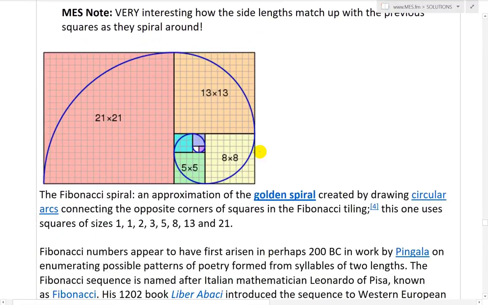And here's a Fibonacci spiral, which is an approximation to the golden spiral created by drawing circular arcs connected at the opposite corners of squares in the Fibonacci tiling. So these are the opposite corners, like that goes to here, this goes to here, and you start off like that. Very, very fascinating stuff indeed. And this one uses squares of size 1, 1, 2, 3, 5, 8, 13, 21.